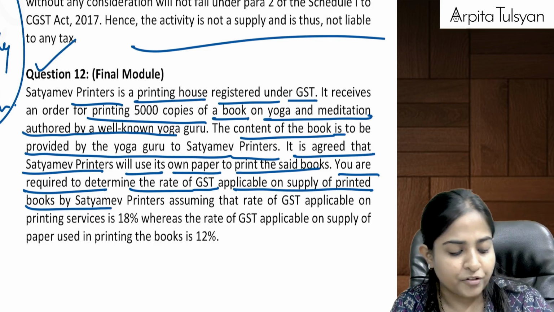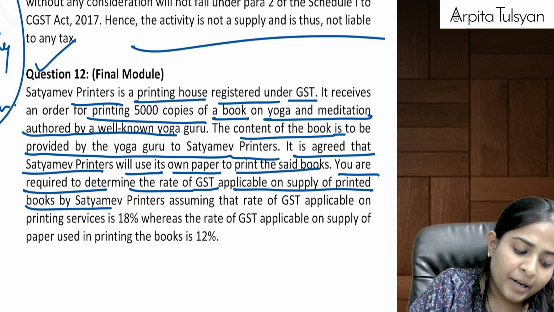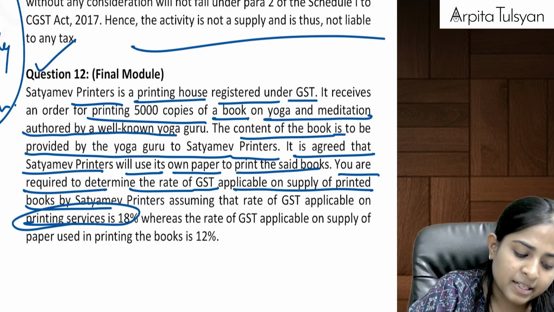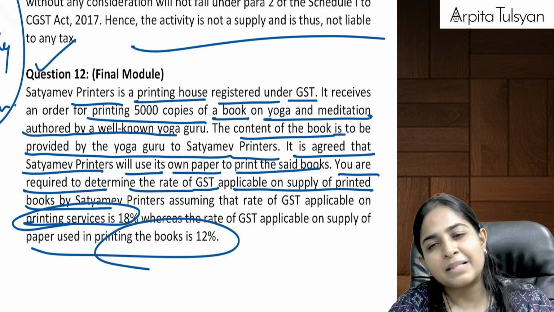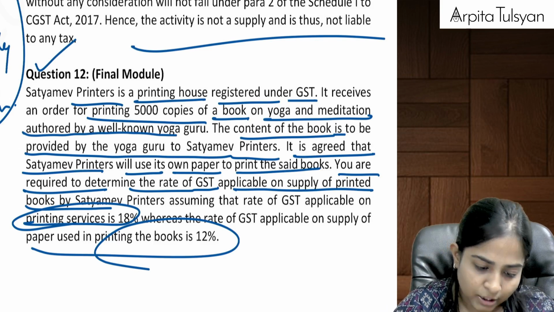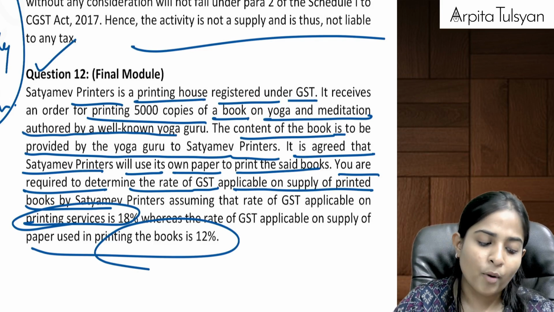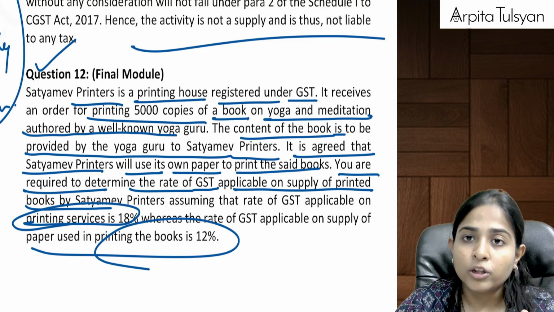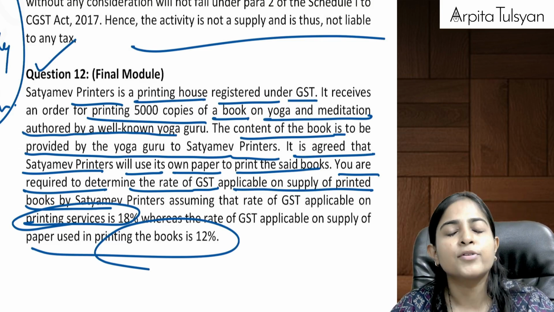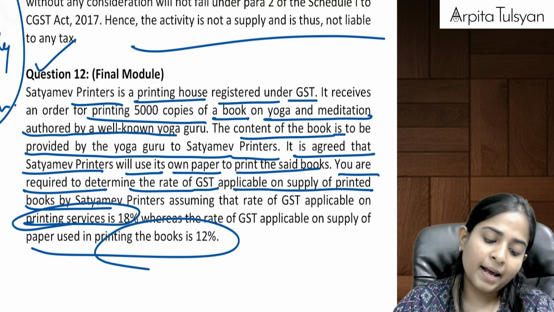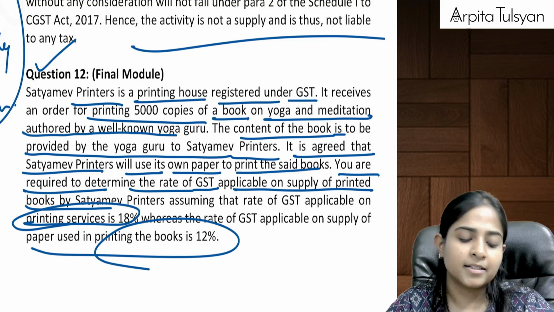What will be the rate of GST applicable? They are telling that printing services GST rate is 18%, paper rate is 12%. So can we say here, similar question we have done before, just the pattern of question is changing. Content is provided by the author and printing is done by Satyamev Printer. So here, as per the circular, this was considered as supply of service. It is a composite supply and it is considered as supply of service.